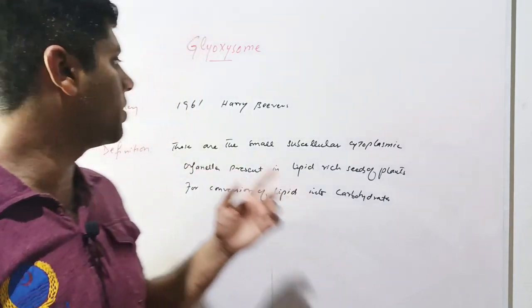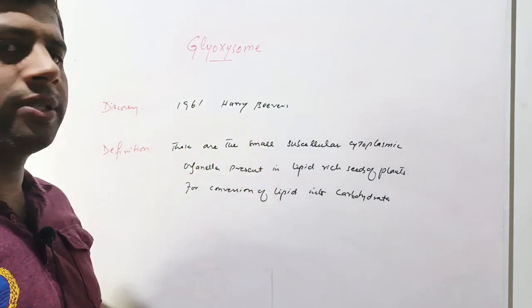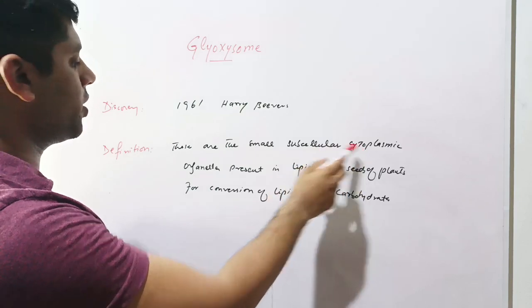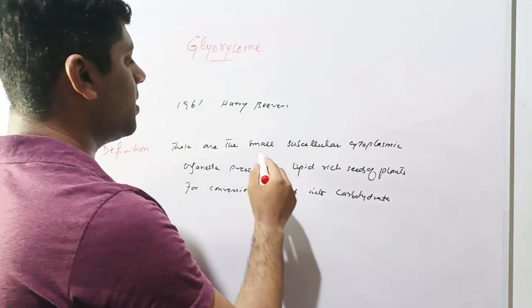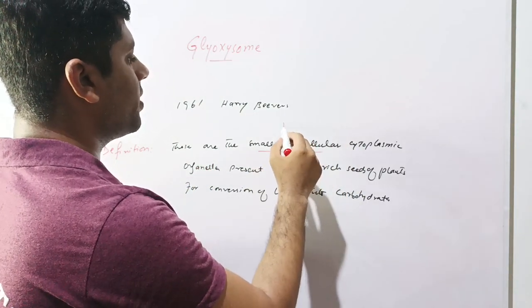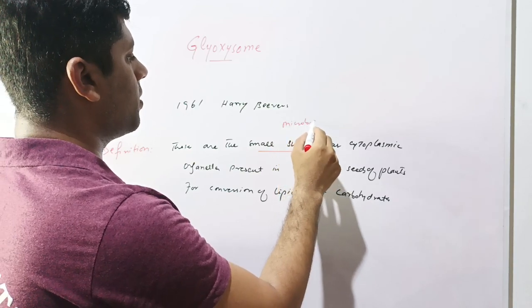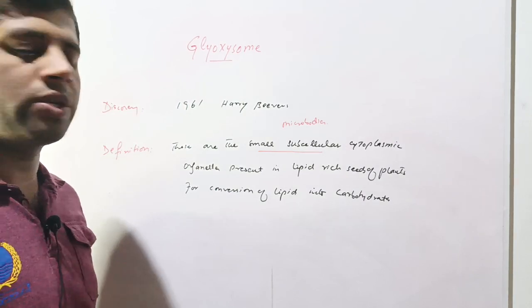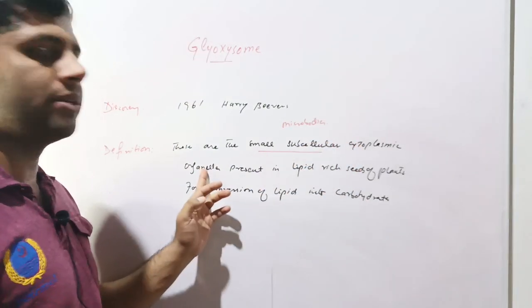So the glyoxysomes were discovered in 1961 by Harry Beevers. The glyoxysome may be defined as a small subcellular cytoplasmic organelle, and because of its small, subcellular size, it is referred to as a microbody. So the glyoxysomes are microbodies or subcellular structures, the cytoplasmic organelles.